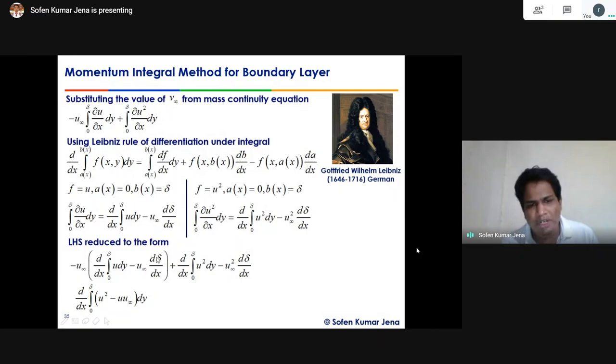This term is going to be plus, and the similar term is this side. They are going to cancel each other. Two terms, right? What are the two terms? Del by del x. If you again bring everything onto the same integral, because this is with respect to del by del x, and this is with respect to del by del x, and integrated with respect to y. That's why I bring it negative, and here this is positive. So bring the positive to the left side and negative by default to the right side. I did the algebra to arrange those things, which becomes integral 0 to delta of u square minus u into u infinity, the total left hand side, right?